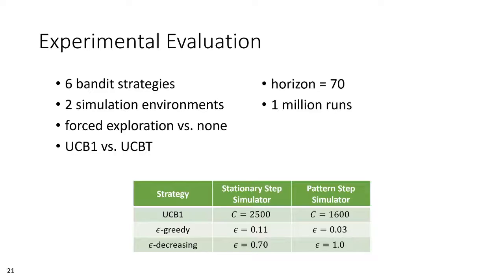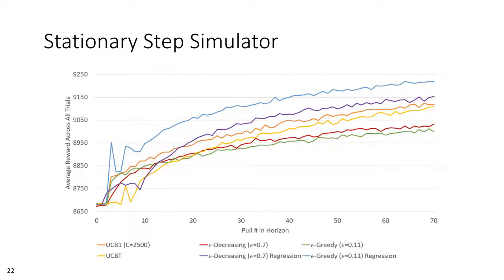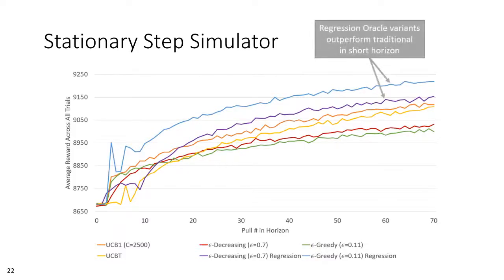We first examined the performance of the 6 strategies in the stationary step simulator. Here we see the 2 regression oracles, blue and purple, outperform those with traditional oracles.